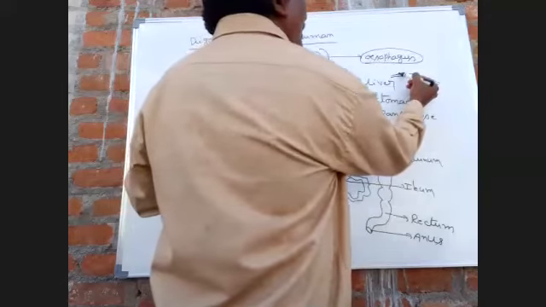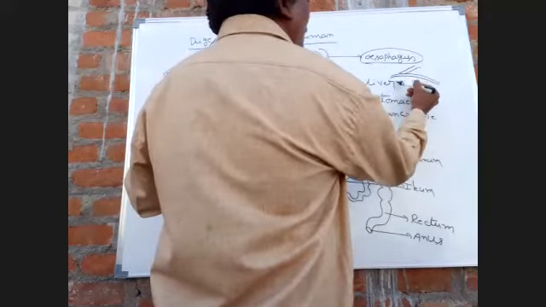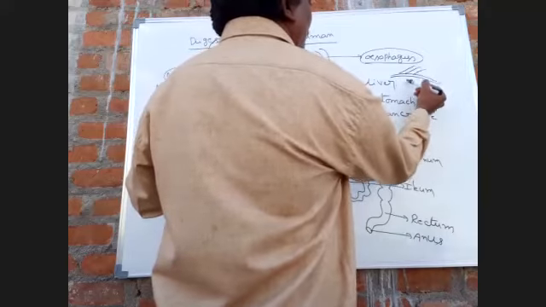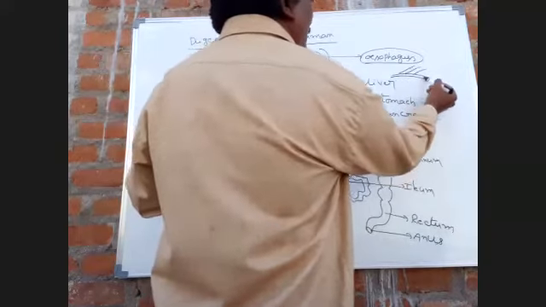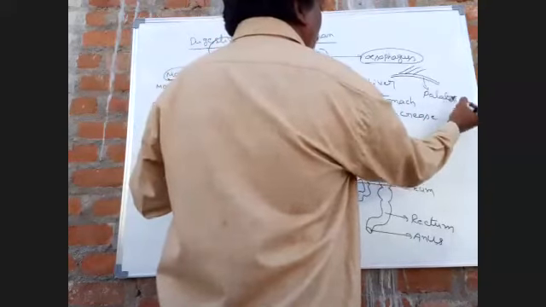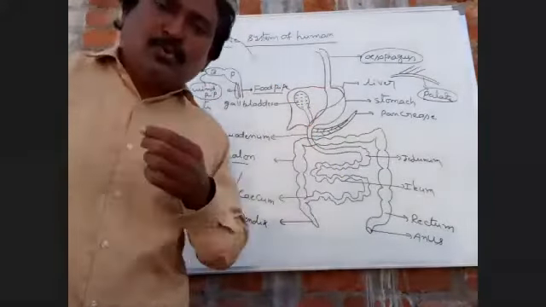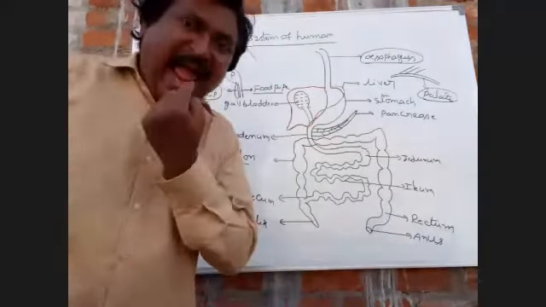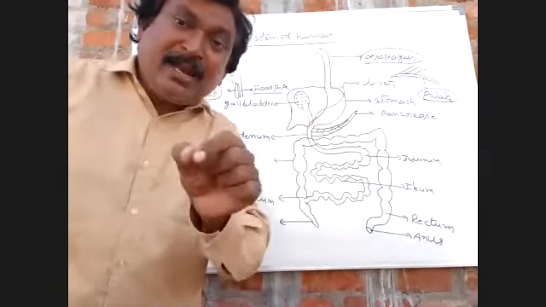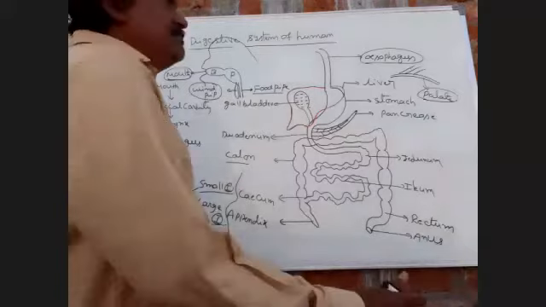ఇక్కడ వచ్చేసి నాసల్ చాంబర్. So this is nasal chamber. This is oral cavity. These are oral. So this one is palate. Palate divides the buccal cavity into dorsal nasal chamber and ventral oral cavity.